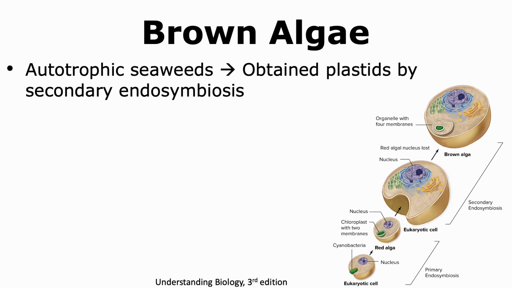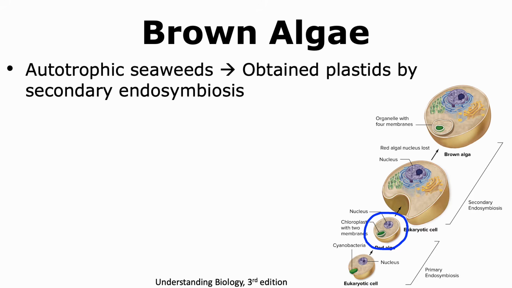Let us look at some of the features of brown algae. These are autotrophic seaweeds that obtain their plastids through the process of secondary endosymbiosis. To understand this phenomenon, let us go back in time and look at an early eukaryotic cell that already had mitochondria. It engulfed a free-living cyanobacterium, which was autotrophic.